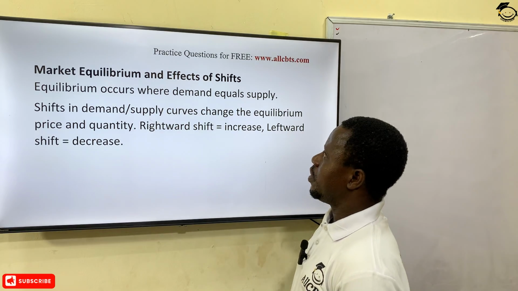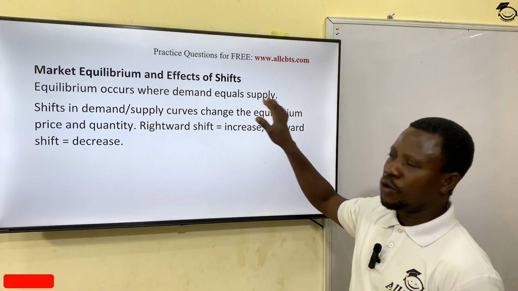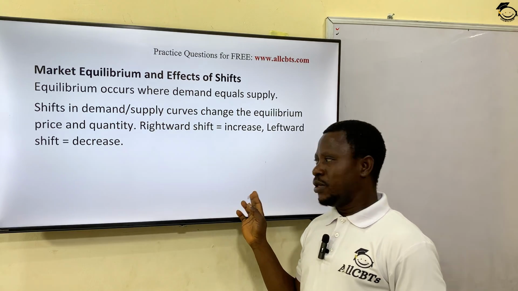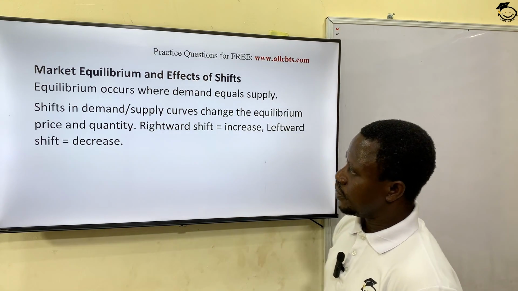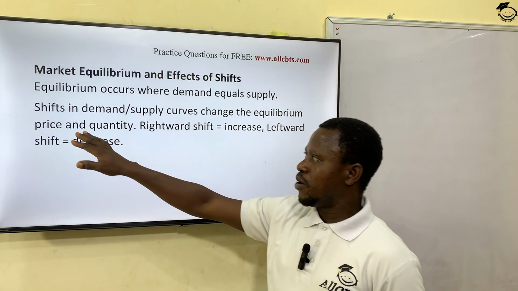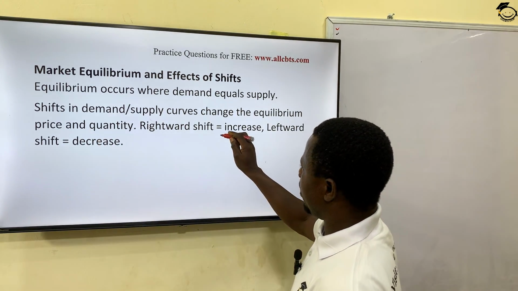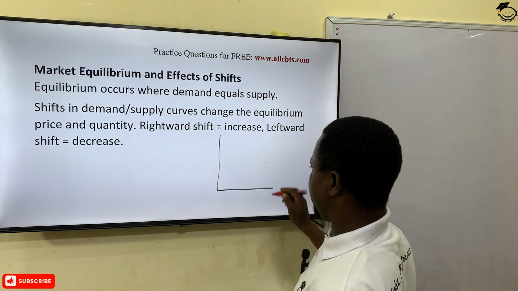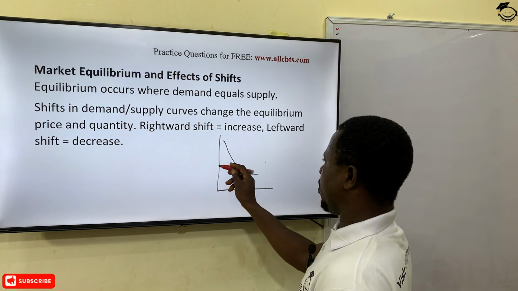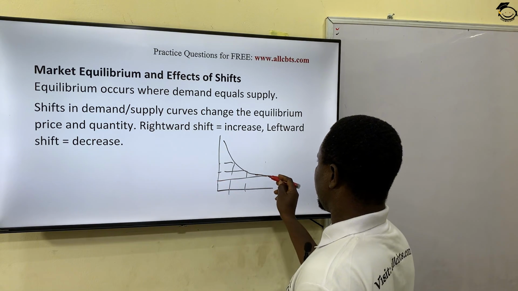Market equilibrium and effect of shifts. Equilibrium occurs where demand equals supply. I just showed it to you both on the table as well as on the curve that I drew, which I just cleaned up from the screen. A shift in the demand or supply curve changes the equilibrium price and quantity. Now, when we talk about shifts in demand, let me show you again in a diagram. This, as you have seen earlier, is a demand curve, and just as you have it this way, we have it this way, right?